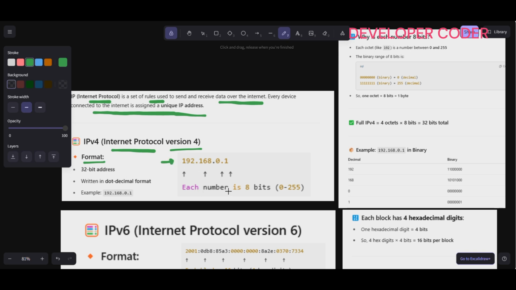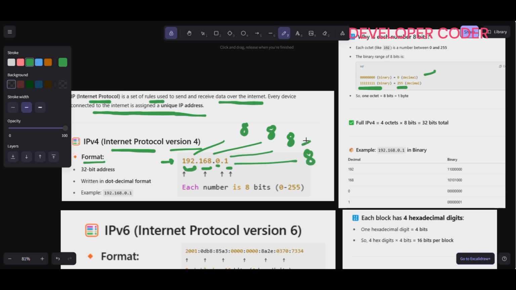Here each number is 8 bits and the range is 0 to 255. How do you represent 0? You represent 0 like this, 8 zeros in binary form. And 255 in binary form you write like this, 8 ones. Here 192 we are representing in 8 bits, this 168 in 8 bits, this 0 in 8 bits, and this 1 in 8 bits.